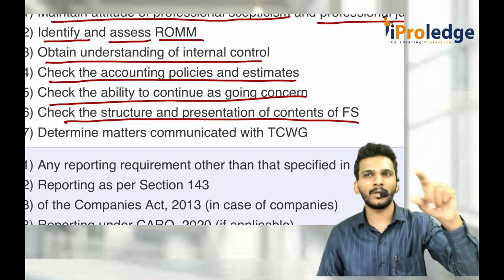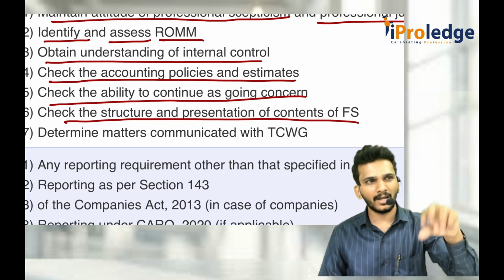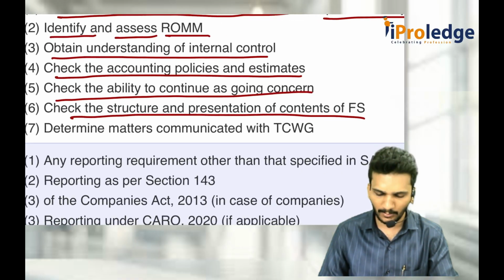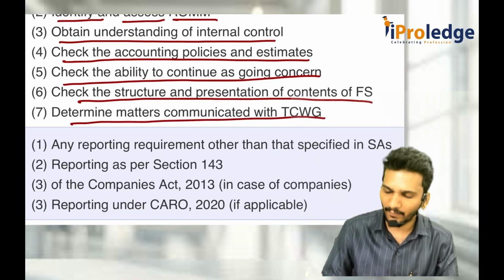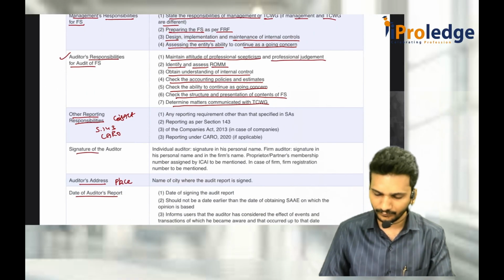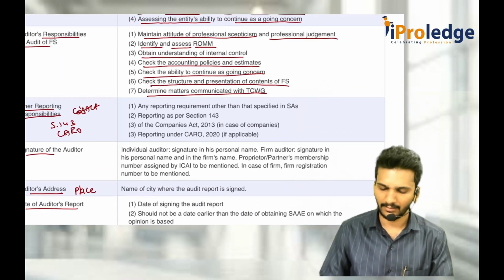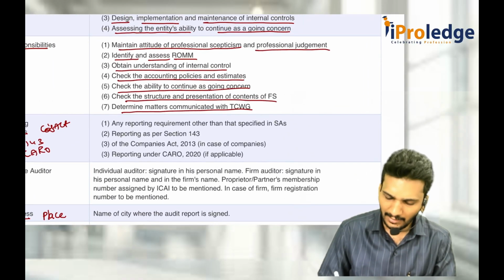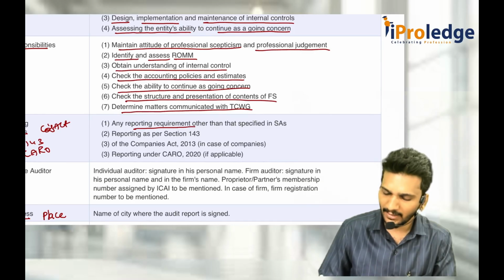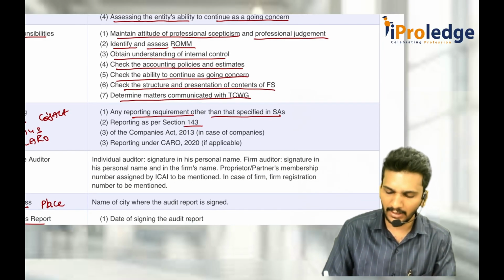First, property, plant and equipment should come; next item, or whether all the items contain this or not, everything has to be checked. Determine the matters communicated with TCWG. That is what is there. Now, along with that, the audit also has to give the reporting requirements other than standards also, that is 143.